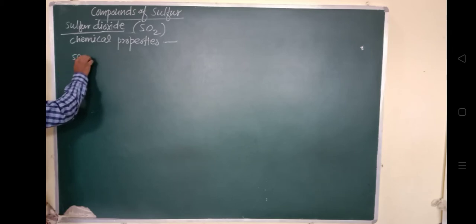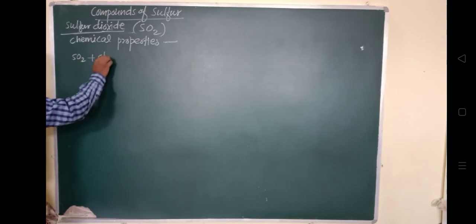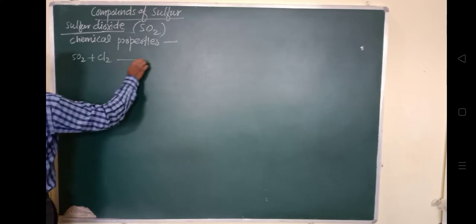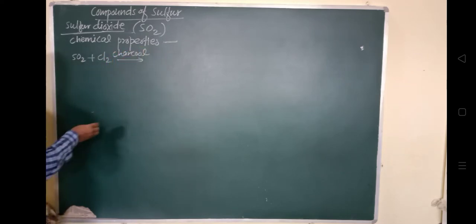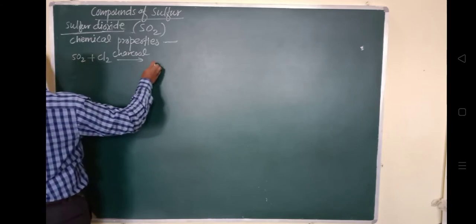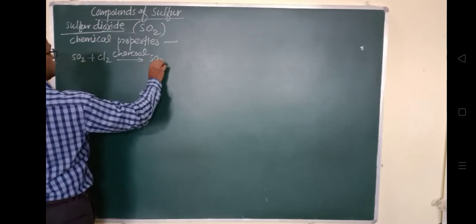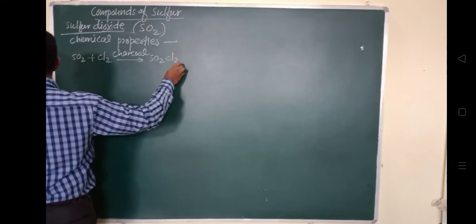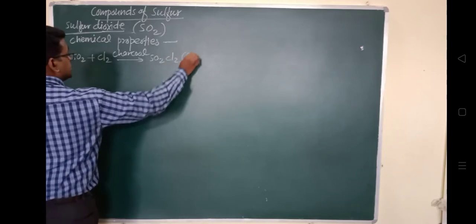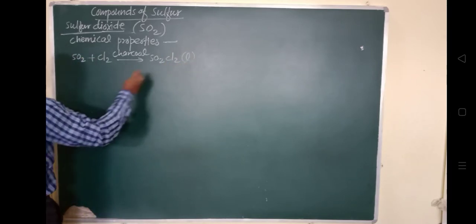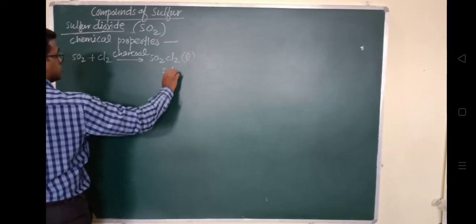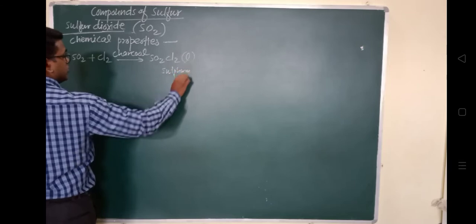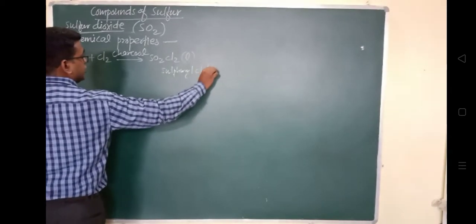In the presence of charcoal as the catalyst, it gives rise to SO2Cl2, which is in a liquid state. Both reactants are in the gaseous state, and this product is called sulfuryl chloride. So this is about the reactivity with chlorine.